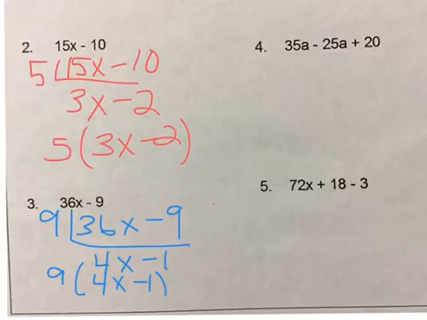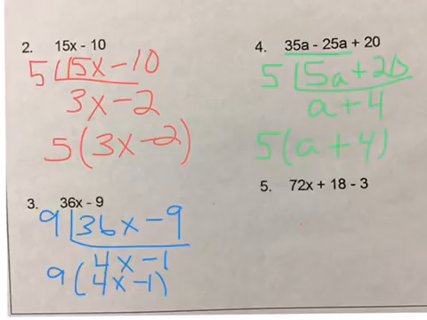Going ahead to number 4, I'm going to have to first combine my like terms of 35a minus 25a to get 5a, and I'm going to keep my constant plus 20 because it has no like terms to combine with. Looking at 5a plus 20, I see a common factor of 5. 5 goes into 5a 1 time. 5 goes into positive 20, positive 4 times. So I'm going to do 5 times the sum of a plus 4.